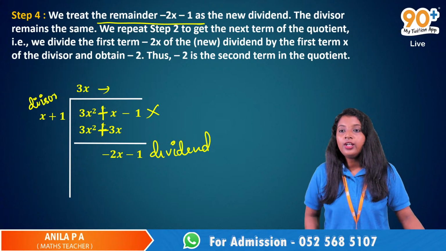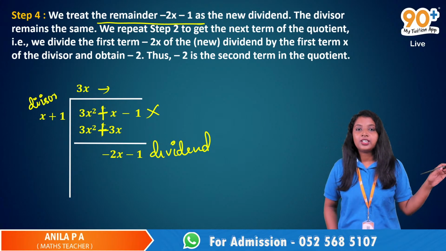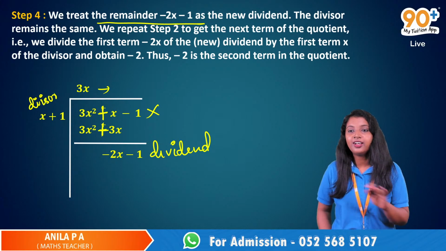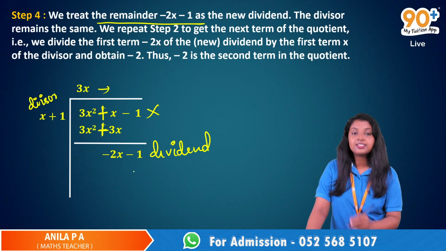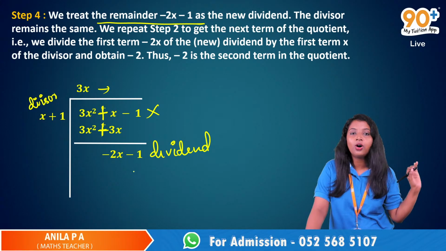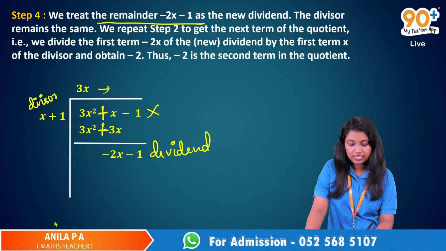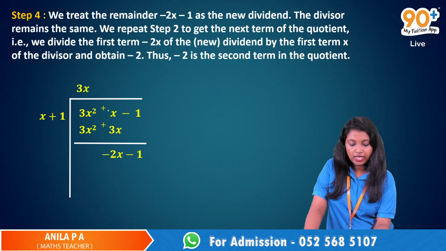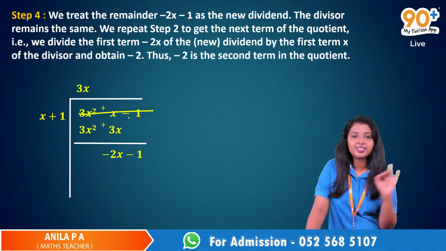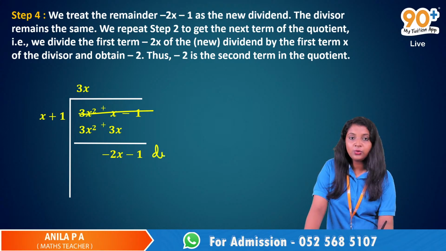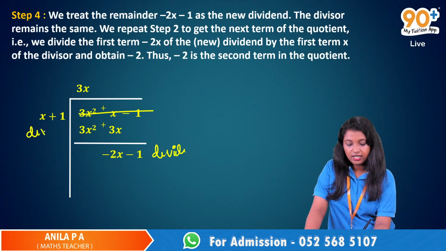What about the old dividend? Just forget about the old dividend. It is all over. We are just going to consider this as the new dividend. Forget about the old dividend. Please don't cross like this. I just want to show you this, that's why. So this is the new dividend and this is the divisor.